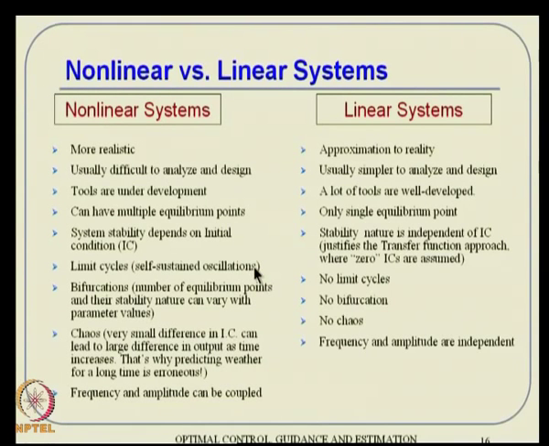And there are other issues, like frequency and amplitude can get coupled, and then you have associated problems with that. So, you cannot take sinusoidal signals and analyze only in terms of a frequency and amplitude relationship and things like that. Frequency domain analysis does not typically hold good here.